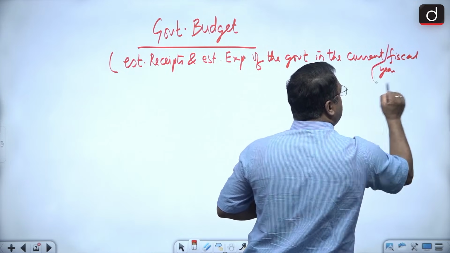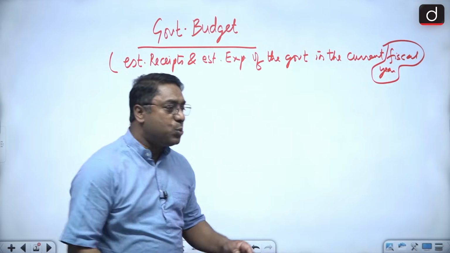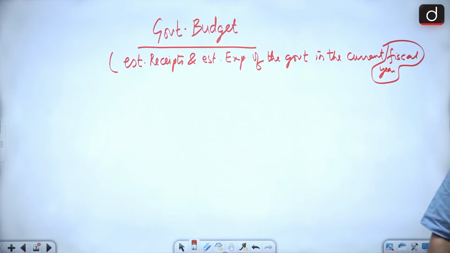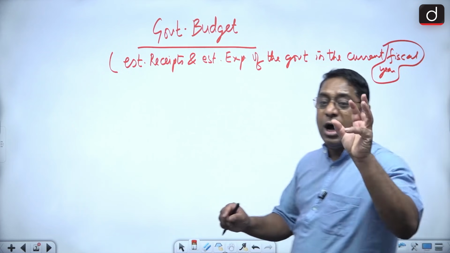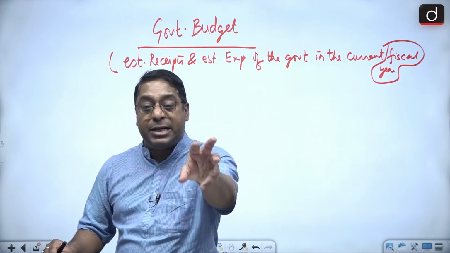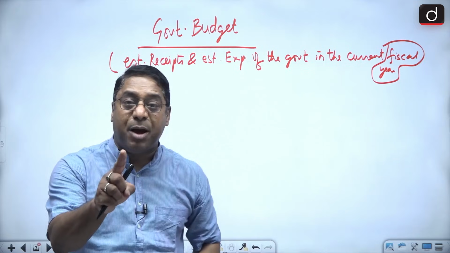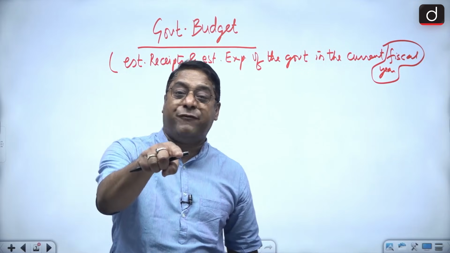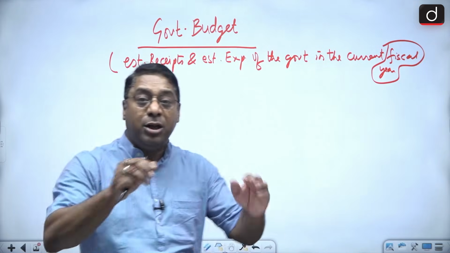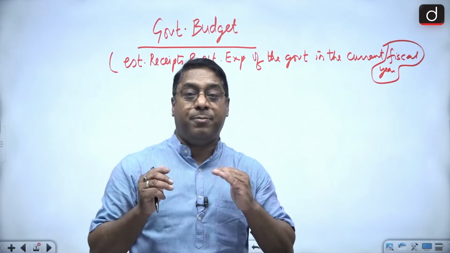Now, when I say fiscal year, it is related to a term called budgetary year. So always remember, fiscal year is also referred to as budgetary year. They both are the same.